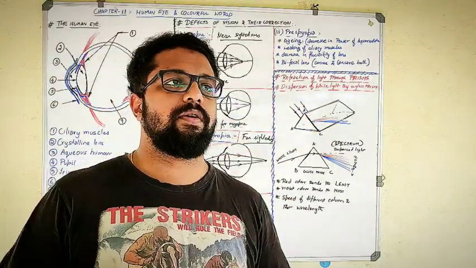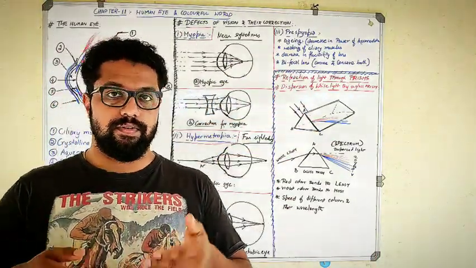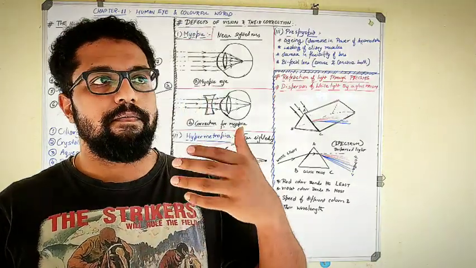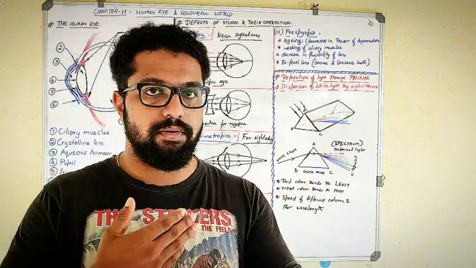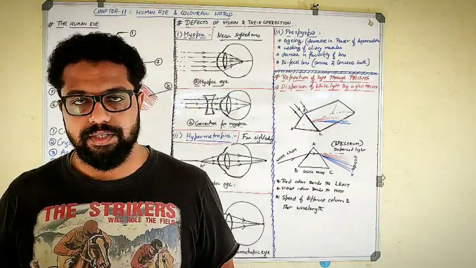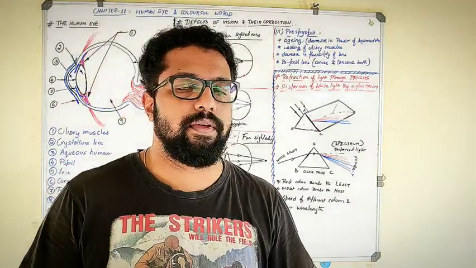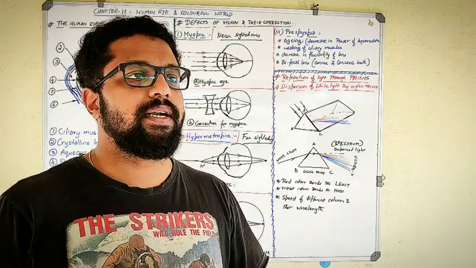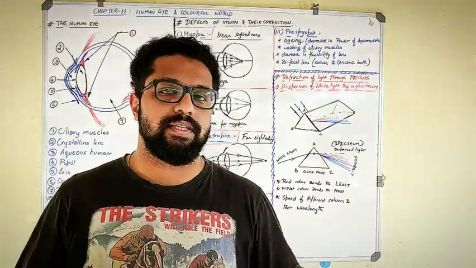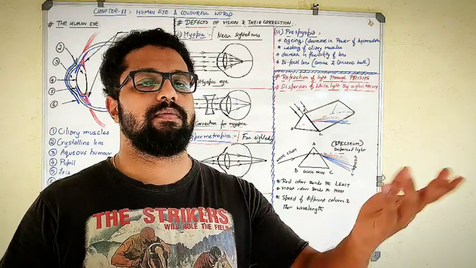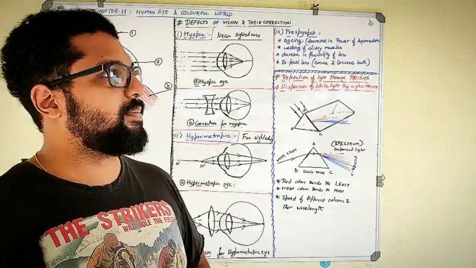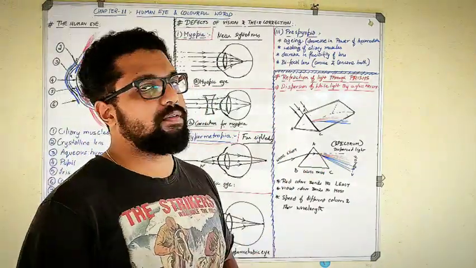Because of that, we will not be able to see the nearer object which is very close, or the farther object which is very far. But still, in between, there is a range, and it depends on person to person how much presbyopia defect he has. That range will vary from person to person, and that much he'll be able to see. He will not be able to see much closer or much farther. So this type of defect is a decrease in the power of accommodation.